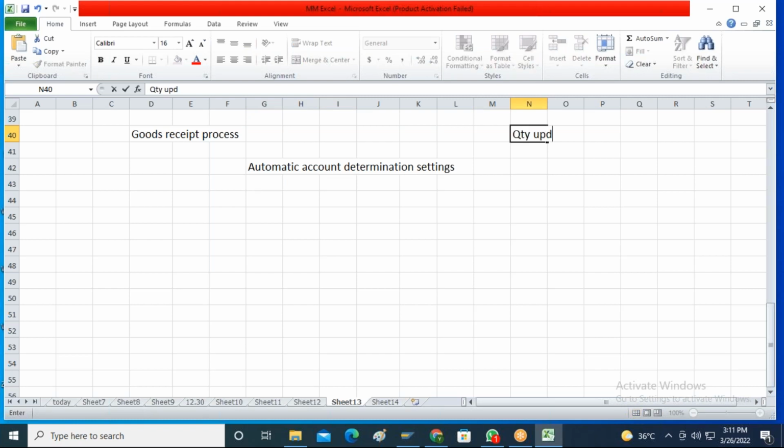Also, there will be financial postings at the finance module. So these are the two integration activities that are happening when you do the goods receipt.